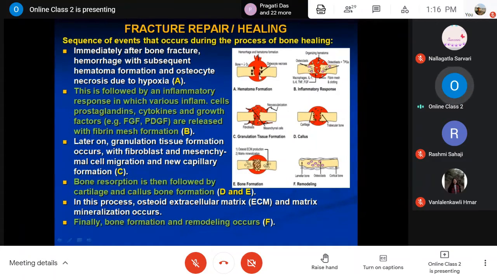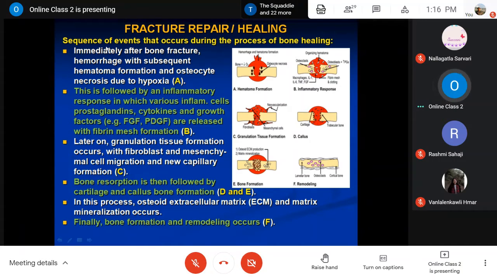And at this site, the bone cells, the osteocytes, used to be destroyed, and they are necrosed due to hypoxia, because these bony tissues are not getting oxygen as well as nutrients through the blood vessels, because the blood vessels are also already torn. So blood has leaked out and is accumulating at the site of the fracture.